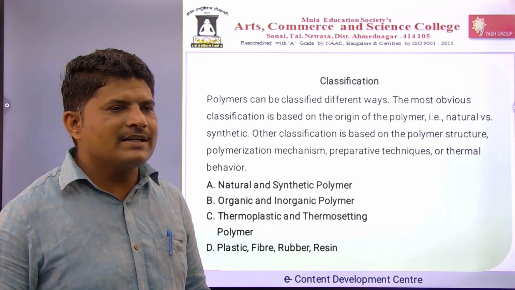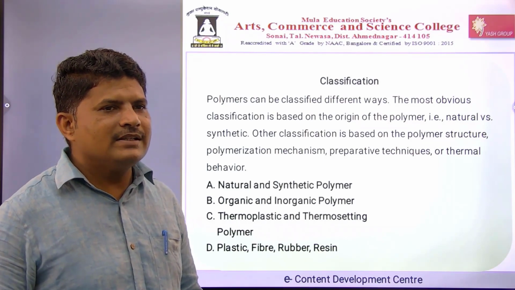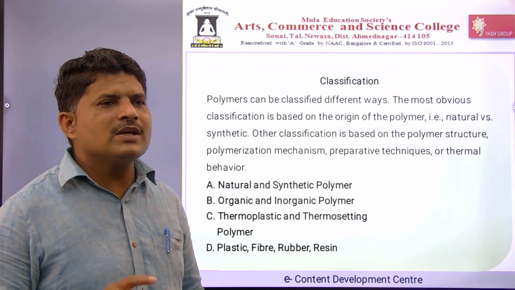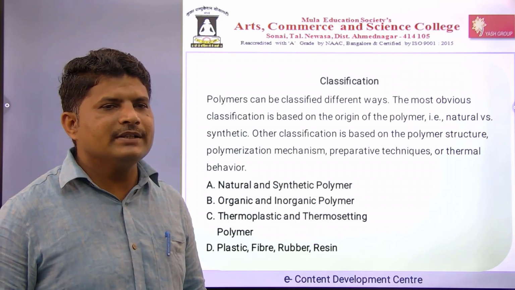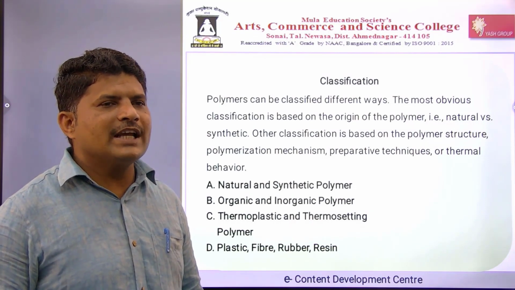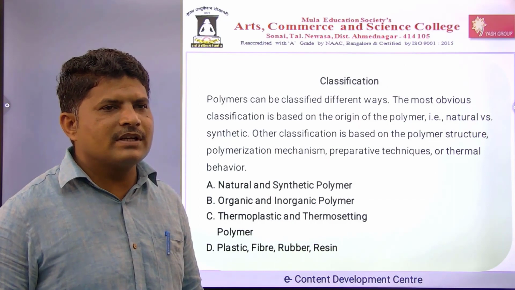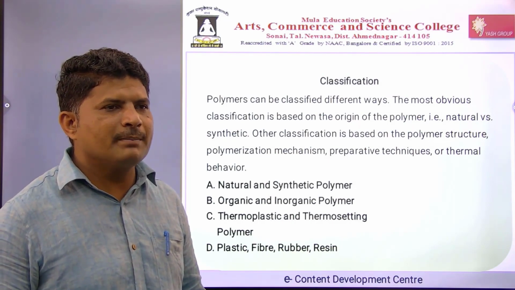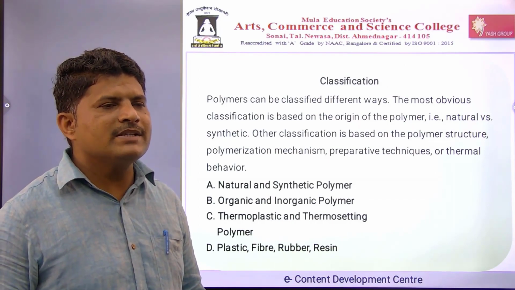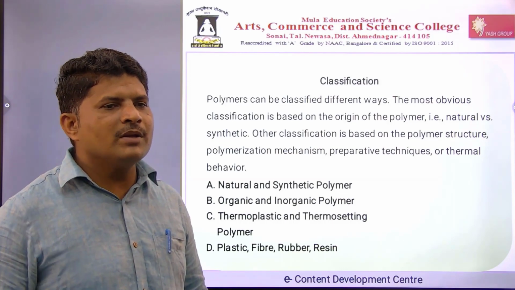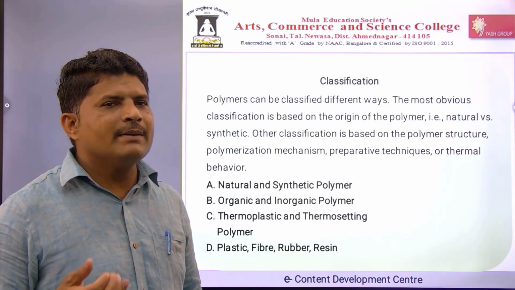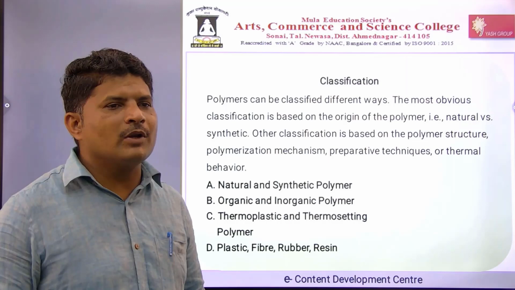It means polymers are classified as natural and synthetic. There are also some other ways of classification. That can be based on the structure, on the preparation technique, on the application of the polymer, or on the properties of the polymer.